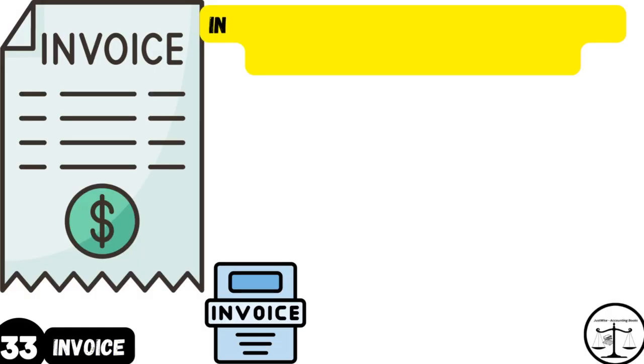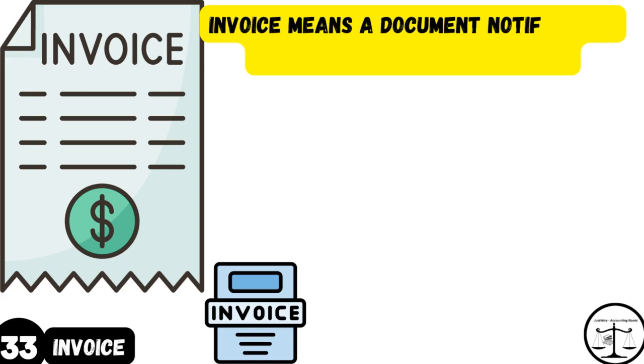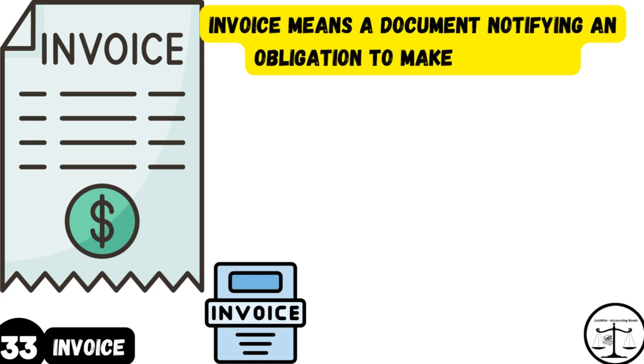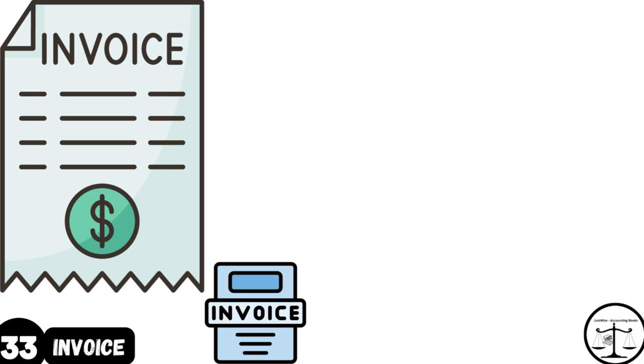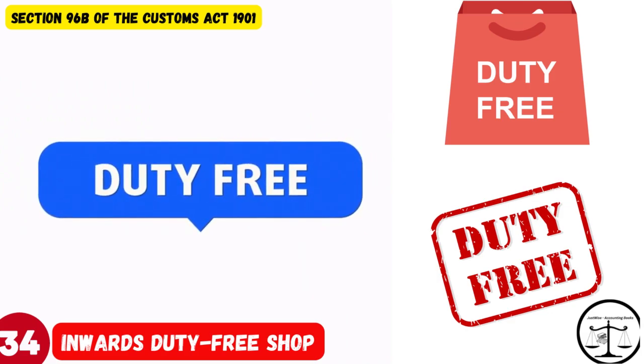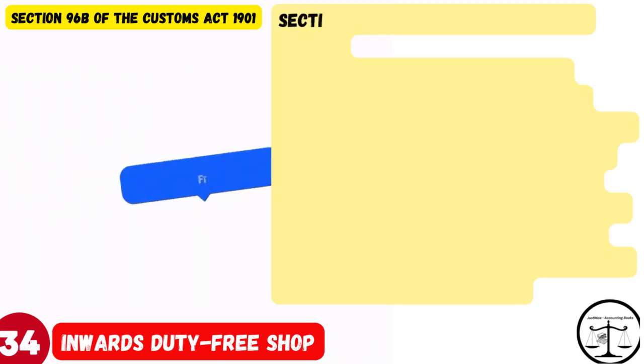Next word. Word number 33. Invoice means a document notifying an obligation to make a payment. Next word. Word 34. Inwards duty-free shop has the same meaning as in Section 96B of the Customs Act 1901.